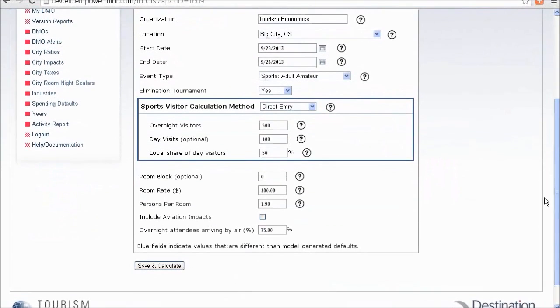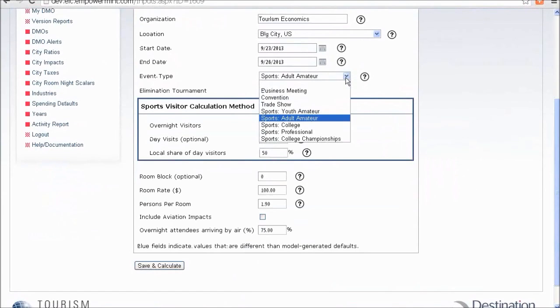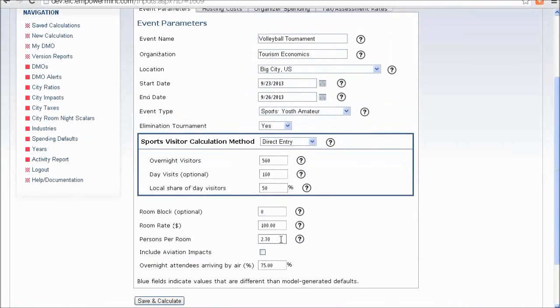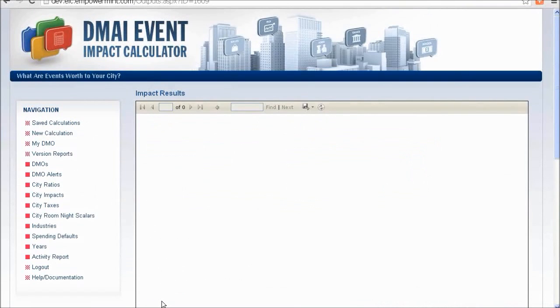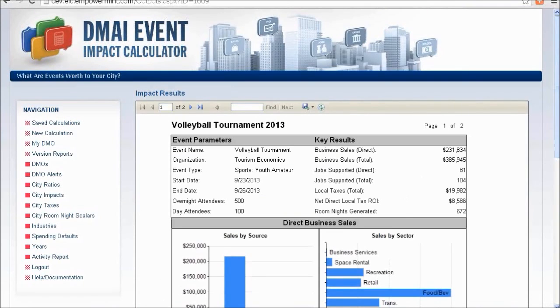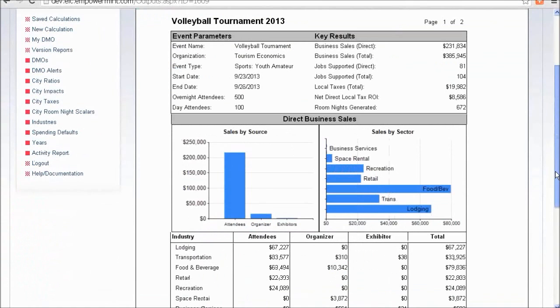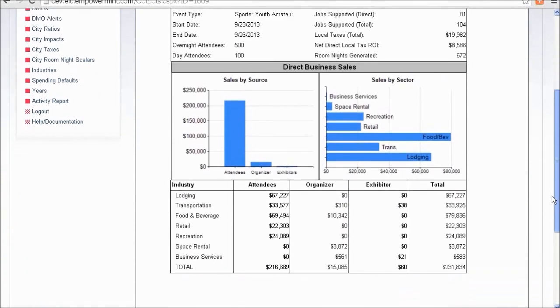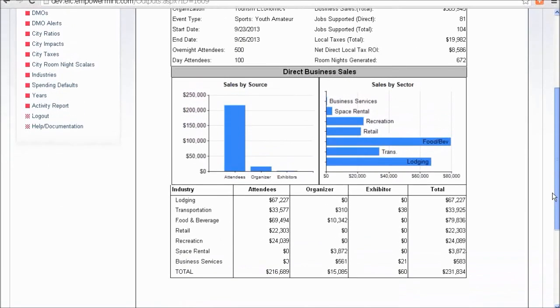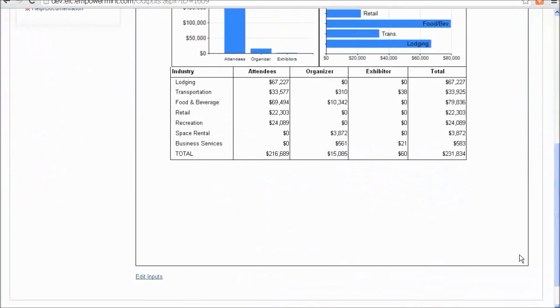The persons per room varies based on the type of event chosen. So if we change this from adult amateur to youth amateur, that assumption on persons per room will change from 1.9 to 2.7. From here, we can save and calculate, and an impact report will be generated. That report provides details on the spending of the event, the taxes generated, the jobs supported, with detail on each of those categories.